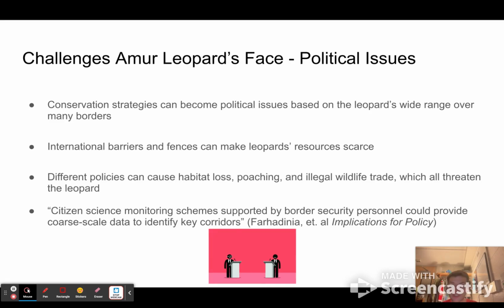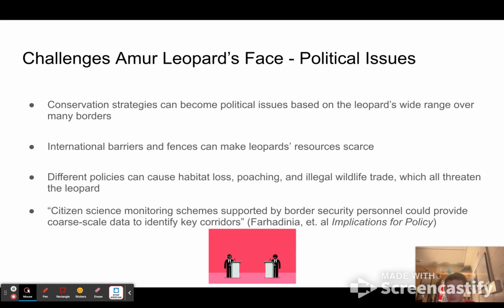Some more of the challenges that Amur leopards face are political issues. This is another big conservation challenge. Since the range is spread across many different nations, conservation strategies can become political issues and arguments due to a variety of nations having different governing beliefs, and barricades and fences that distinguish different countries can make it difficult to track Amur leopards' movements across borders, and also make it difficult to get a better understanding of their ecological corridor in general.